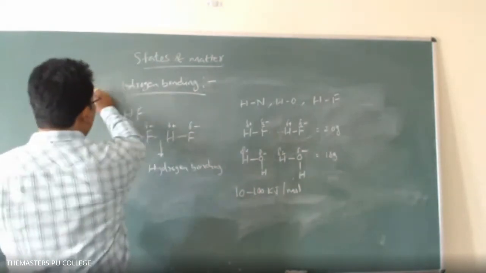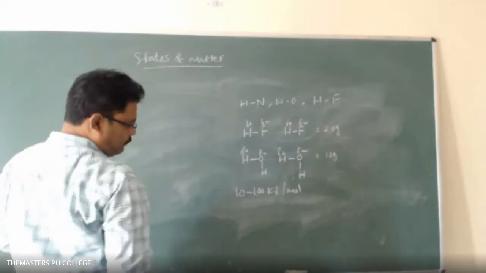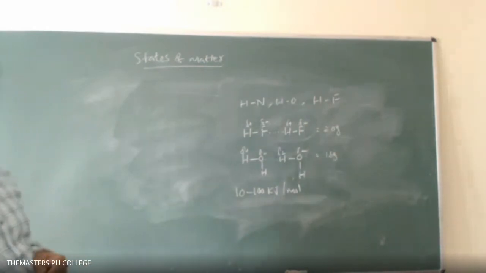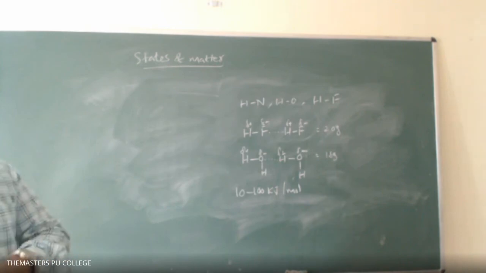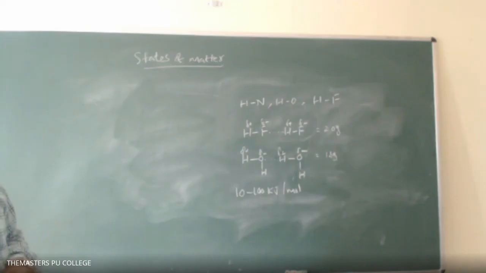Sir, you explained 10 to 100 kilojoules per mole, can you explain once again? 10 kilojoules to 100 kilojoules per mole. That is the hydrogen bonding energy.